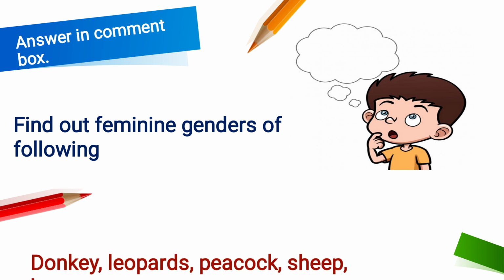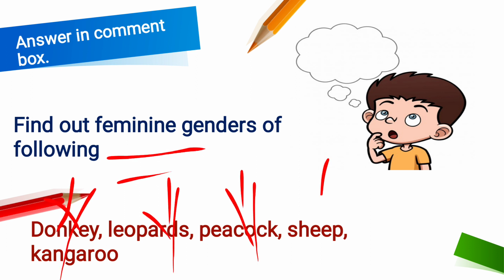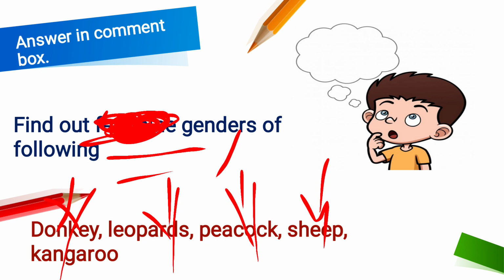You have to find out the feminine genders of the following: donkey, leopards, peacock, sheep, kangaroo. Find out the genders of the following. You have to find out the gender of donkey, leopards, peacocks, and sheep and kangaroo also.